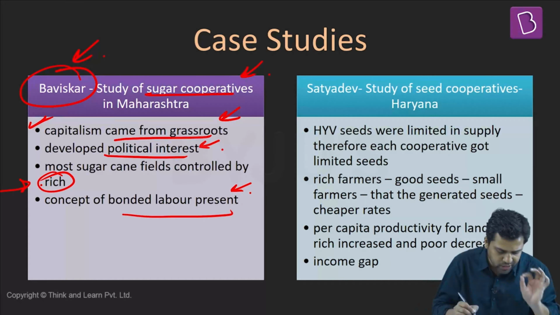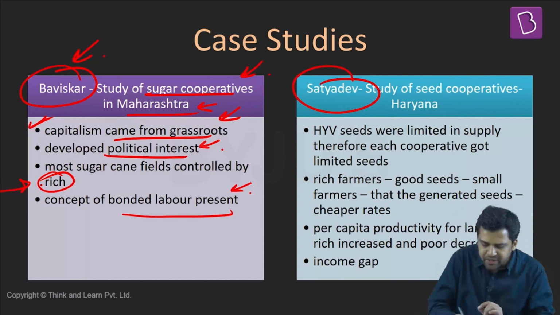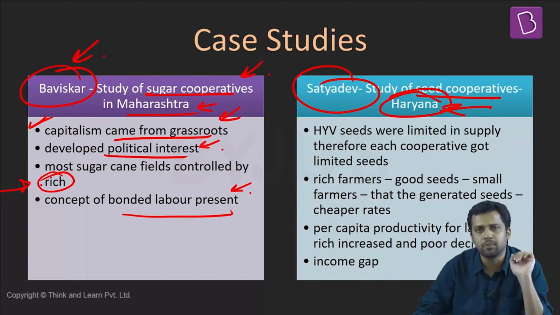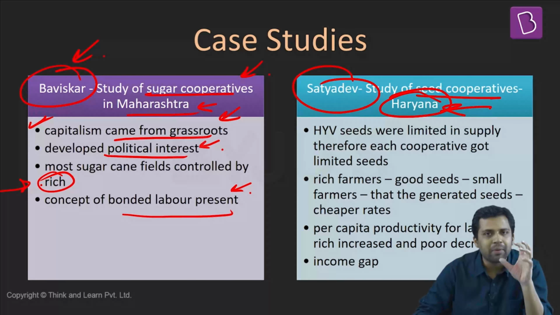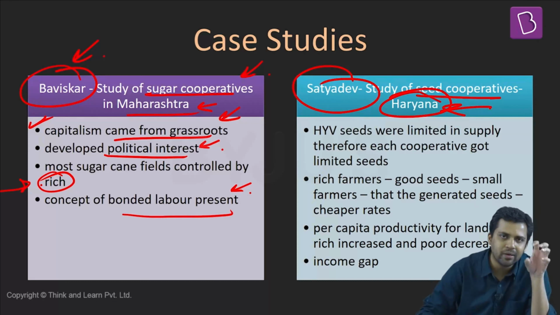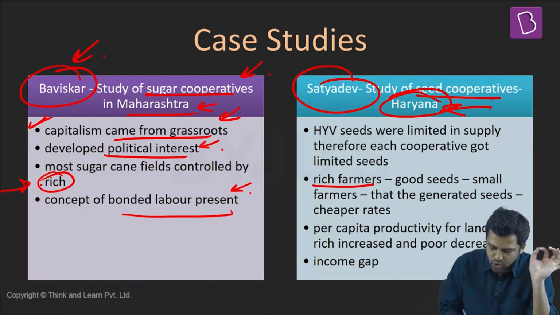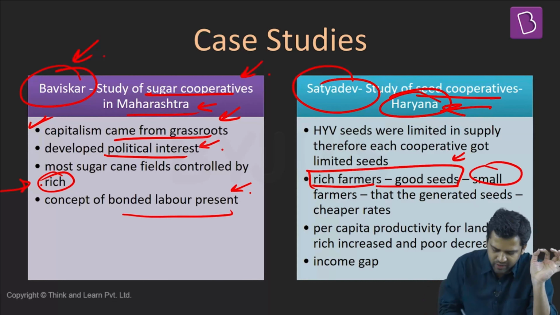Besides the sugar cooperatives in Maharashtra, Satyadev studied the seed cooperatives in Haryana. Haryana is one of those places where we witnessed the Green Revolution, which requires high yield variety seeds. Seeds are expensive, so farmers formed cooperatives among themselves to procure seeds. But in these cooperatives, some farmers are rich and some are poor, so there is stratification. The rich farmers are able to get superior quality seeds, while the poor farmers are left with inferior quality, degenerated seeds, which they get at cheaper rates.